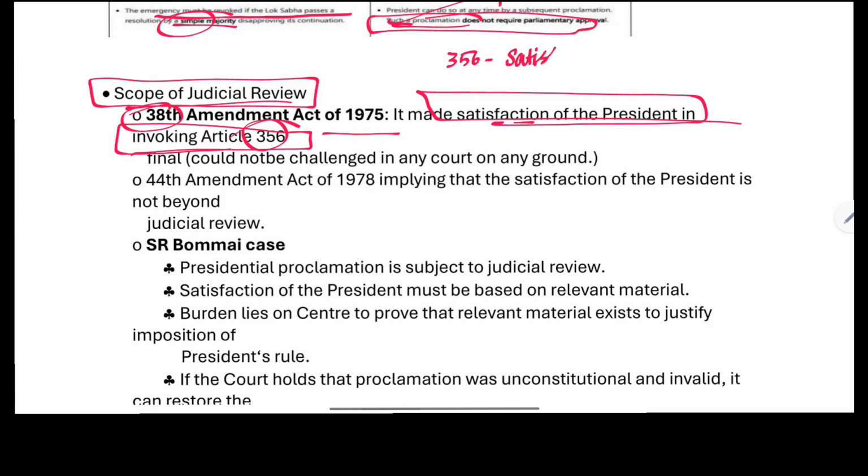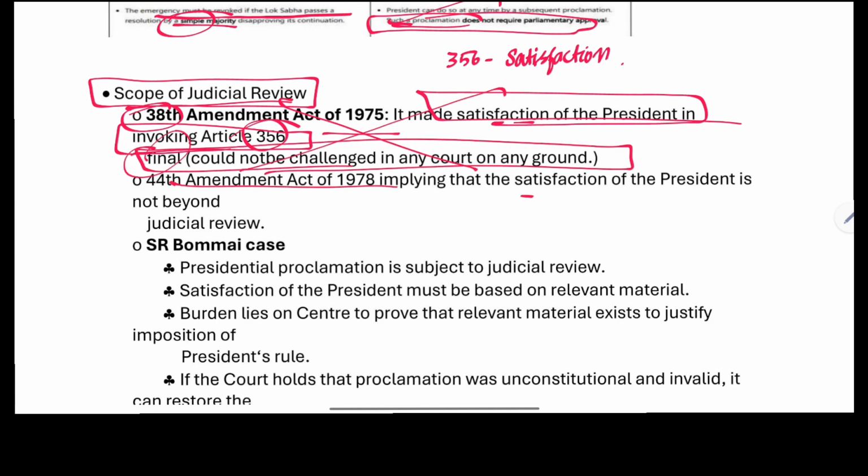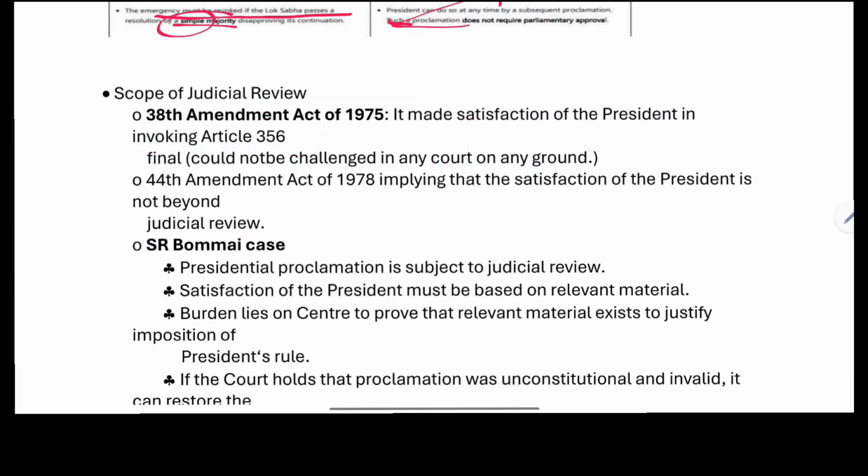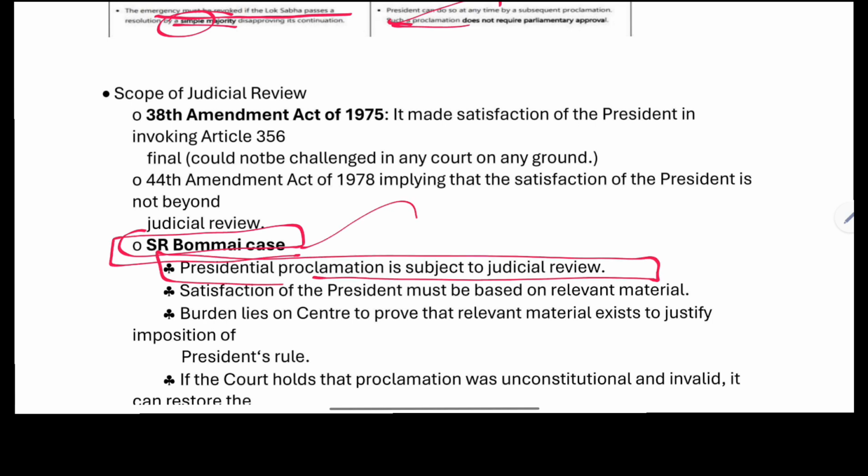The satisfaction of the president was final and could not be challenged in any court on any ground. But this was repealed by the 44th Constitutional Amendment, stating that the satisfaction of the president is not beyond judicial review. The only important fact we have to remember is the S.R. Bommai case. The president's proclamation is subject to judicial review.